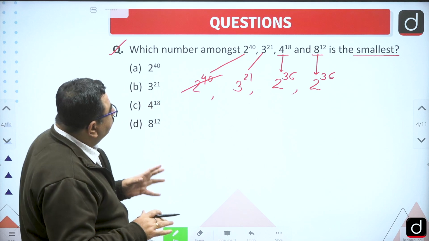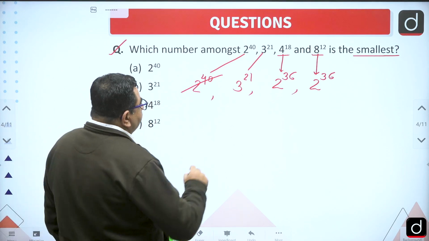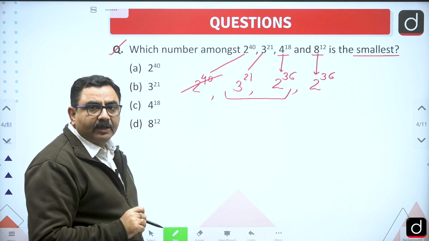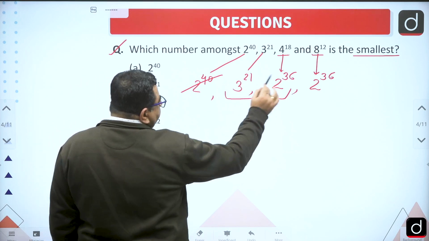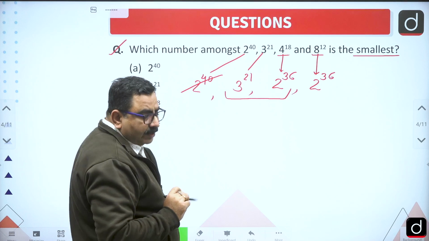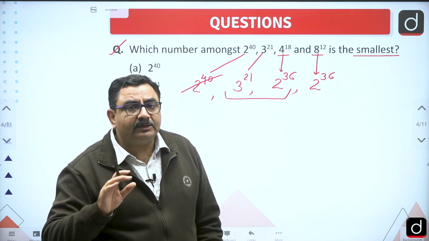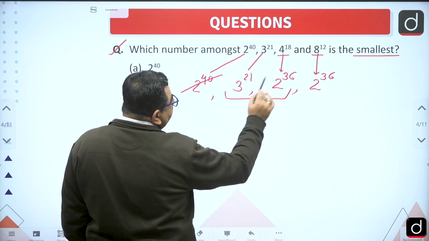So this is the way smartly I can give my answer. Another way to look at this, suppose the answers would be different, then what would we do? Suppose I want to compare these two numbers, 3 to the power 21 and 2 to the power 36. Now the powers are very large. Can I reduce the powers to numbers which are manageable, which I can calculate? So suppose this is 21 and 36.